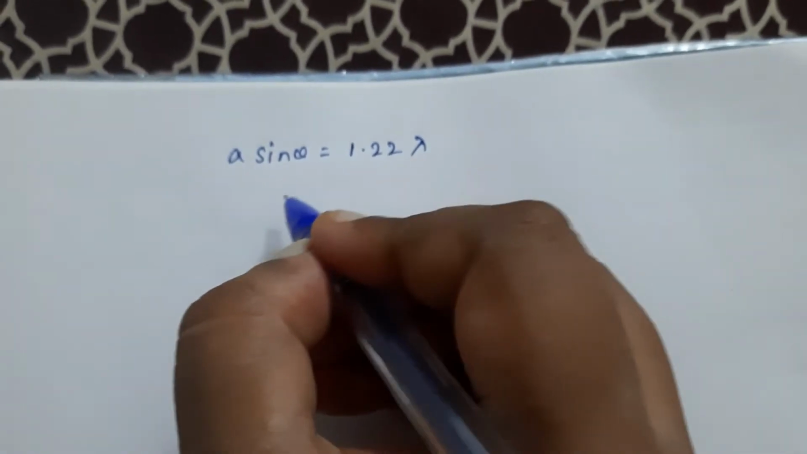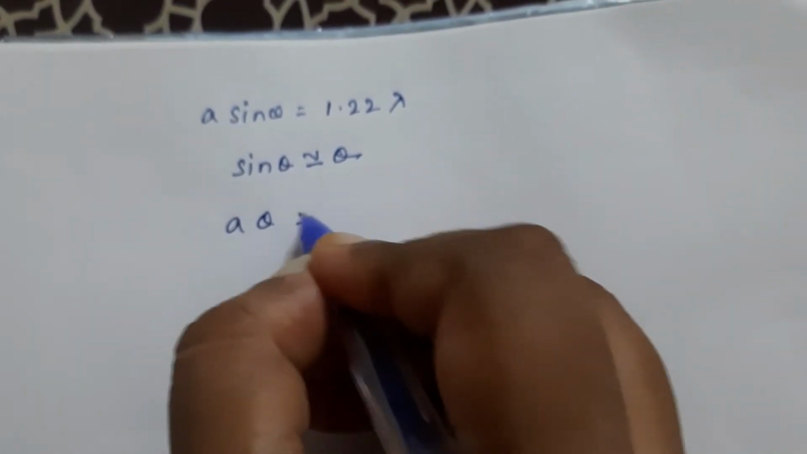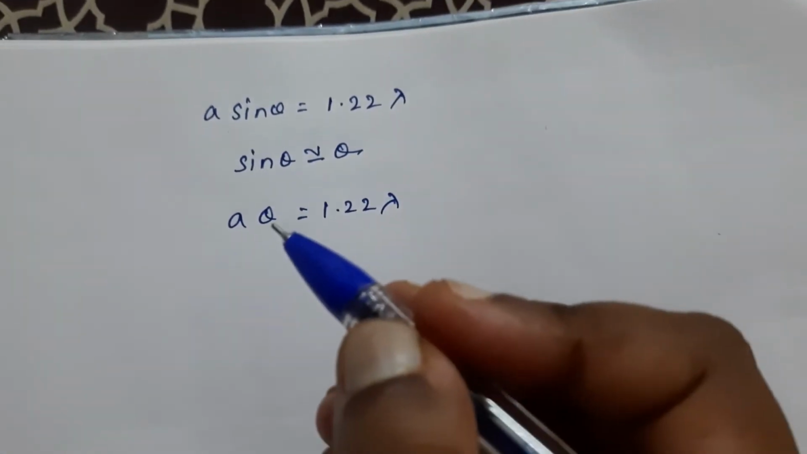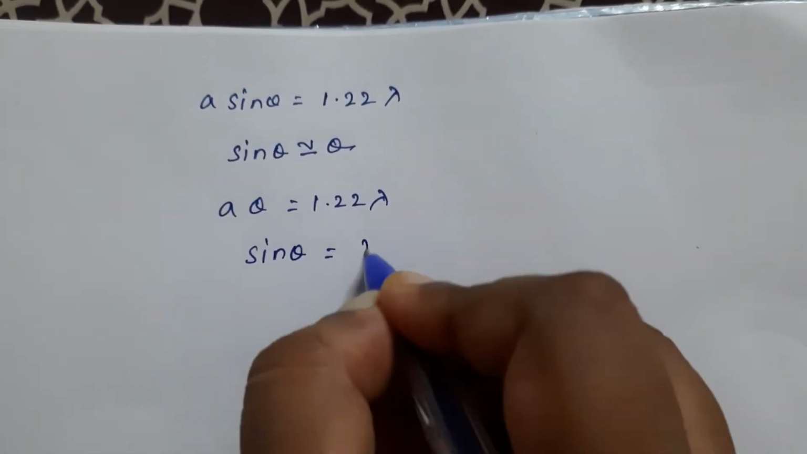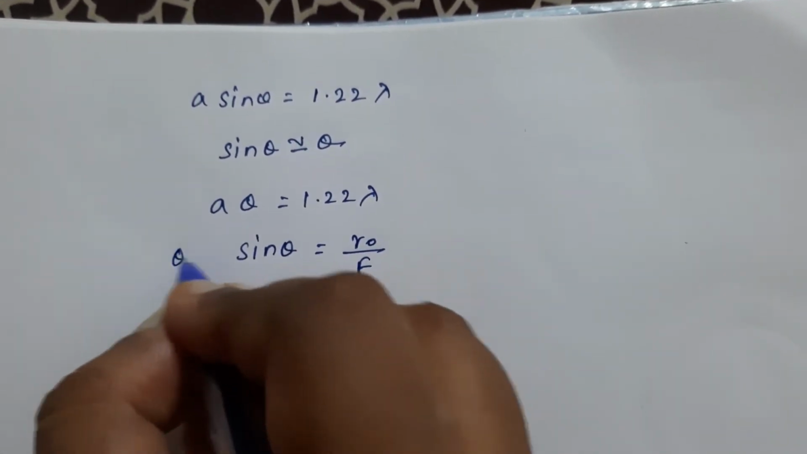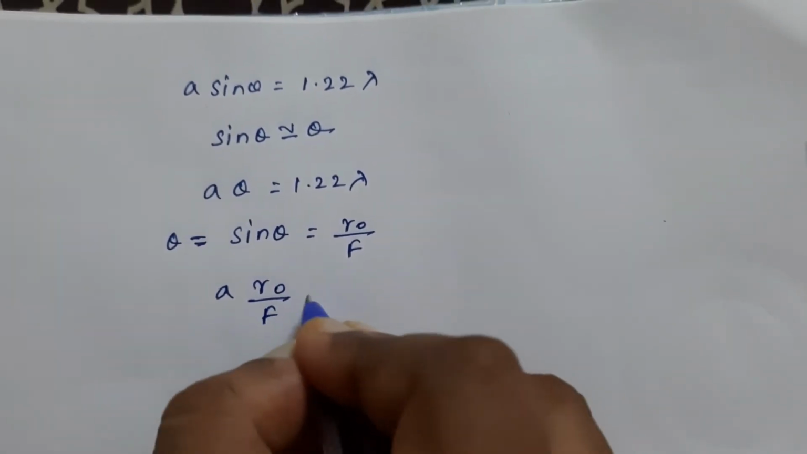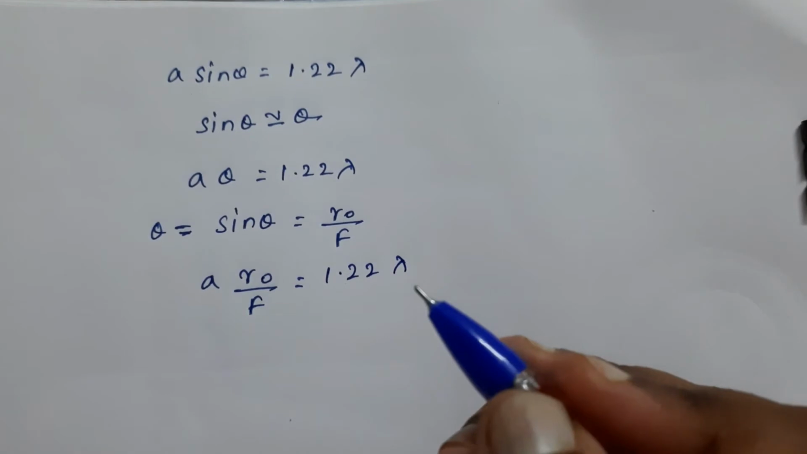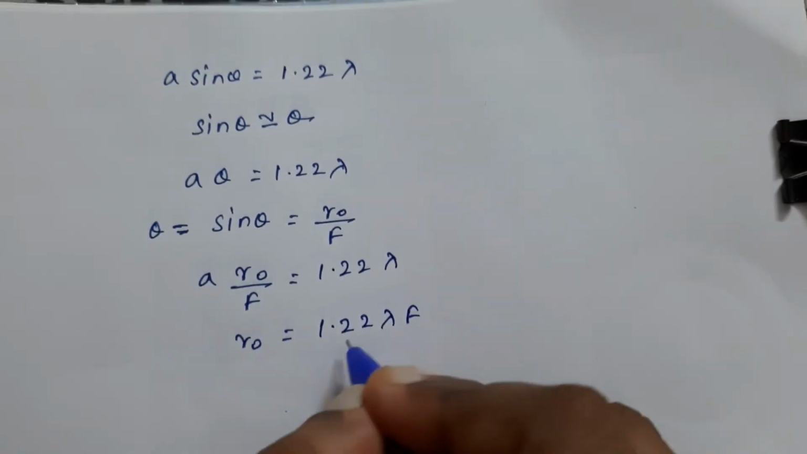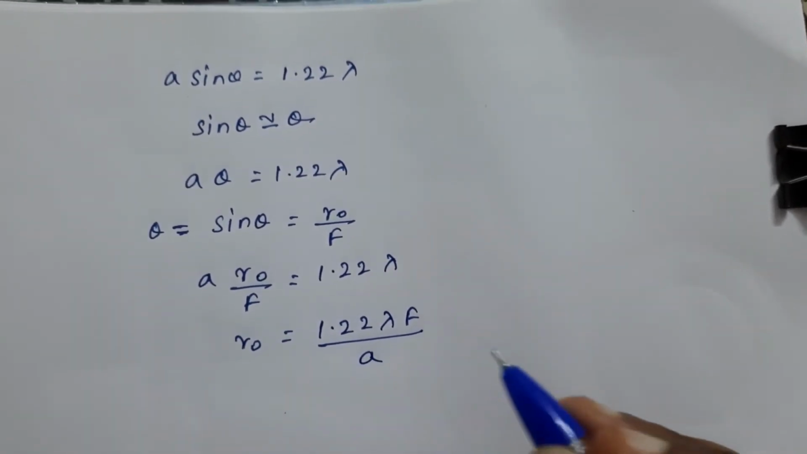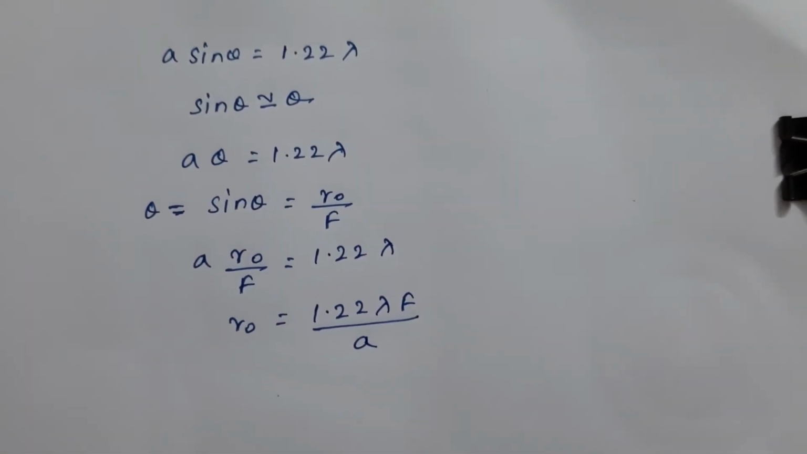Sin theta is approximated as theta, so you can write a theta is equal to 1.22 lambda. Your sin theta value is R0 by f, so theta is R0 by f. So I can write a into R0 by f is equal to 1.22 lambda. So R0 is equal to 1.22 lambda f by a. So now this is your radius, you have got it.